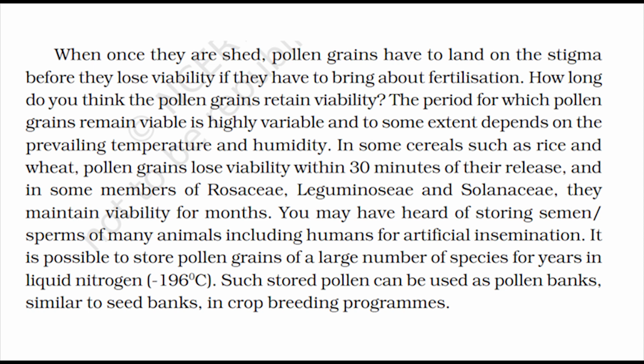You may have heard of storing semen/sperms of many animals, including humans, for artificial insemination. It is possible to store pollen grains of a large number of species for years in liquid nitrogen, -196°C. Such stored pollen can be used as pollen banks, similar to seed banks in crop breeding programs.